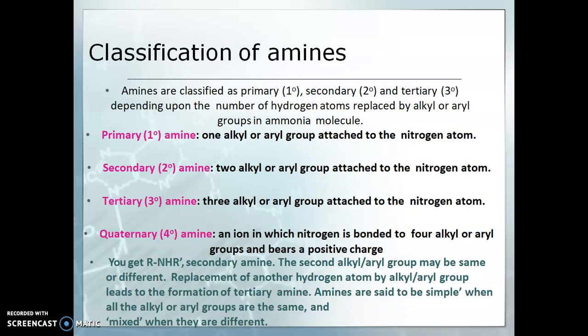Amines are classified depending upon the number of hydrogen atoms replaced by alkyl or aryl groups in the ammonia molecule: primary, secondary and tertiary. So we see one by one. Primary amine, one alkyl or aryl group attached to the nitrogen atom. Secondary amine, in which two alkyl or aryl groups are attached to the nitrogen atom. Tertiary amine, there are three alkyl or aryl groups attached to the nitrogen atom.